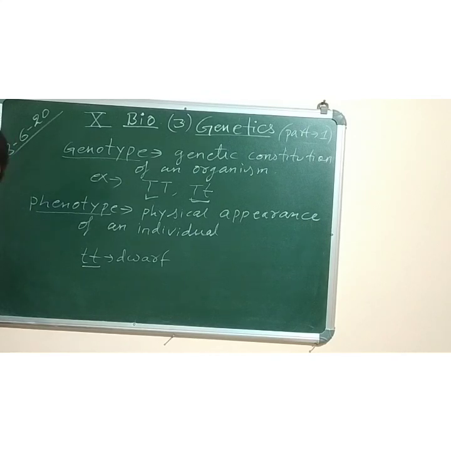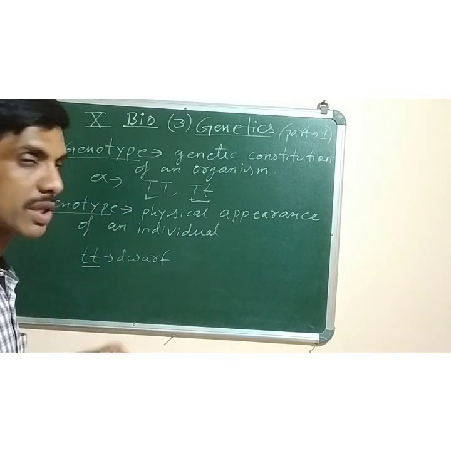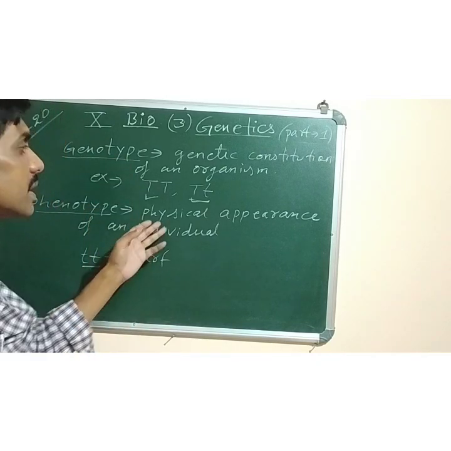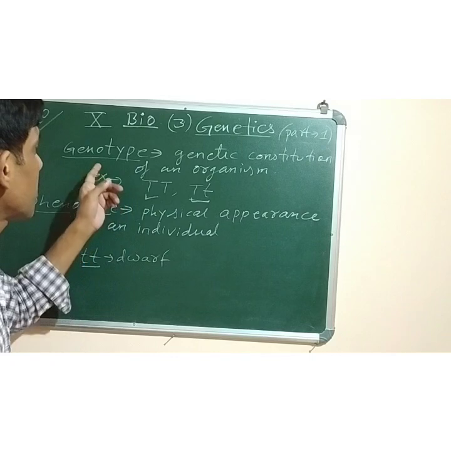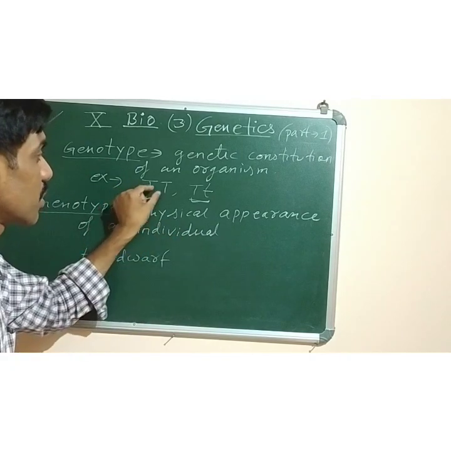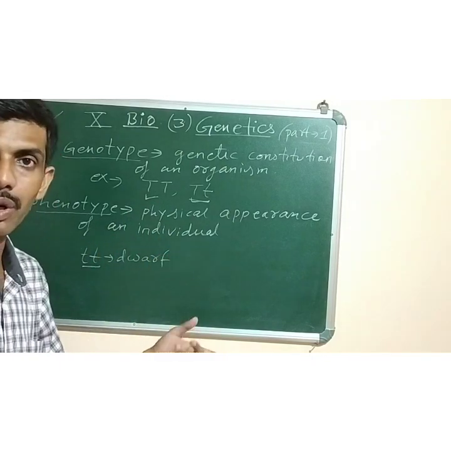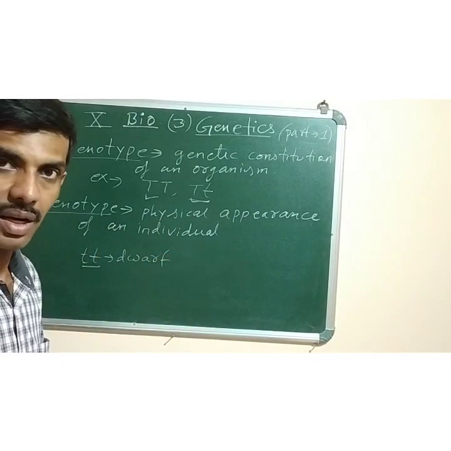Alright? Now next are the differences between genotype and phenotype. Genotype is the genetic constitution. Phenotype is the physical appearance. The genotype of an individual cannot be changed because it is controlled by the genes, but the phenotype, or physical appearance, of an individual can change. Understood?